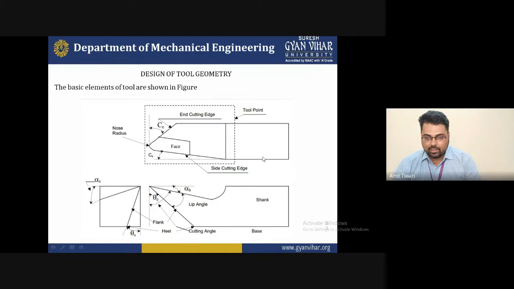I am just considering the designing of the shank. Basically, this is the design of the shank, which we will be discussing. This is the portion we consider in a single point cutting tool for designing the tool geometry.